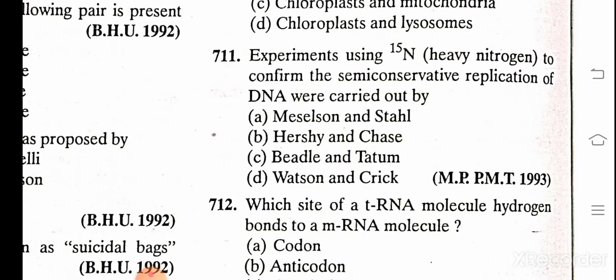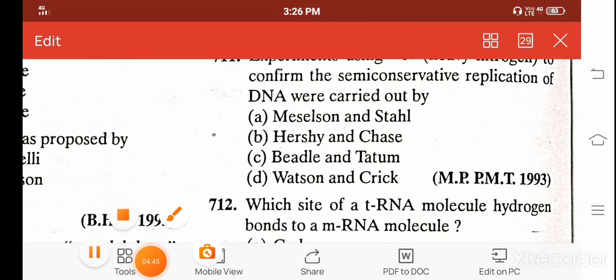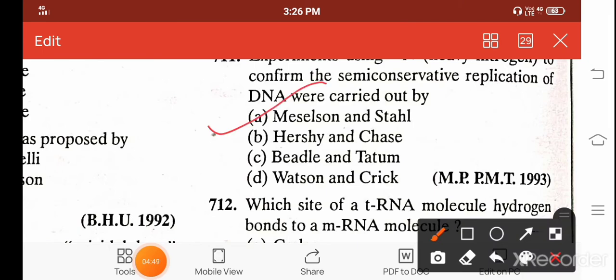Experiment using N15 heavy nitrogen to confirm the semi-conservative replication of DNA was carried out by A. Meselson and Stahl, B. Hershey and Chase, C. Beadle and Tatum, and D. Watson and Crick. And the correct answer is A. Meselson and Stahl.